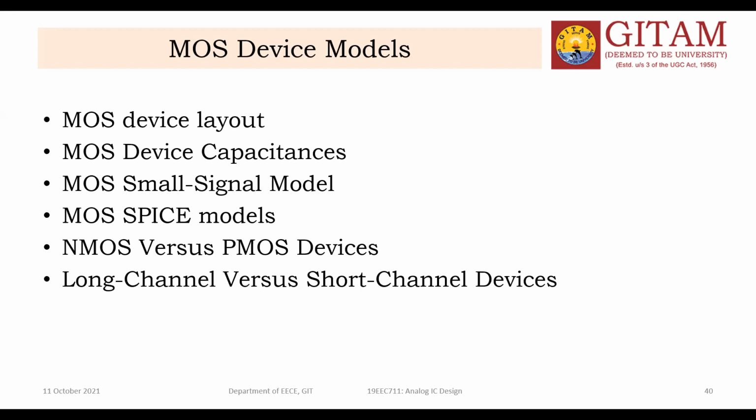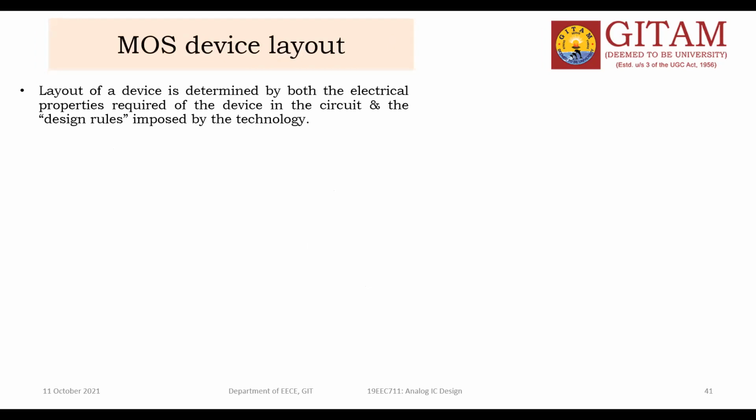What is the advantage of short channel devices? The compact size of the device results in more density of the chip. More density of the chip. So these things we will discuss. First, come to the MOS device layout.